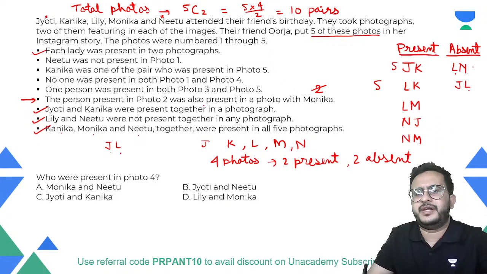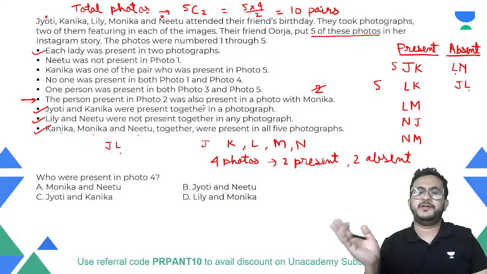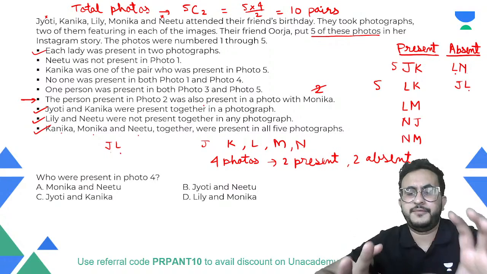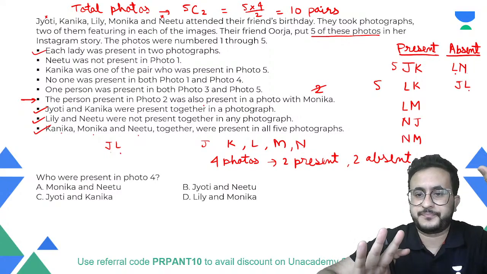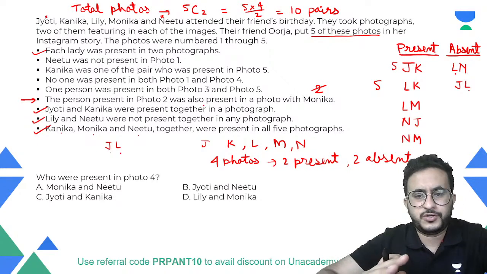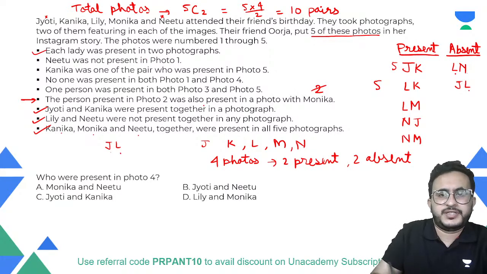Now we do not need to find absent ones. Okay, absent calculate करने की जरूरत नहीं है, because ultimately we have to find who are present in which photographs, right? So we have found out कि 5 pairs कौन present है. Now we have to do the numbering part. Okay, shall we solve it now? Now let us see this, that each lady was present in two photographs. So that is, this part is done.